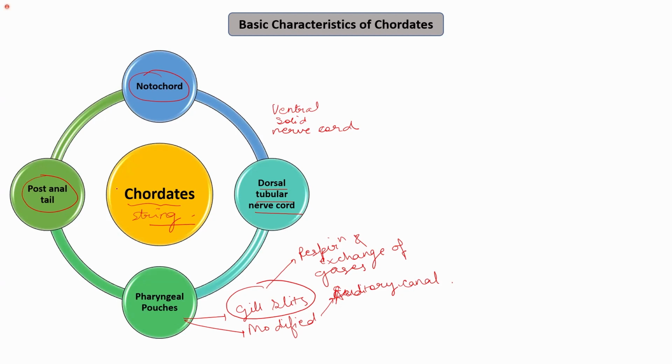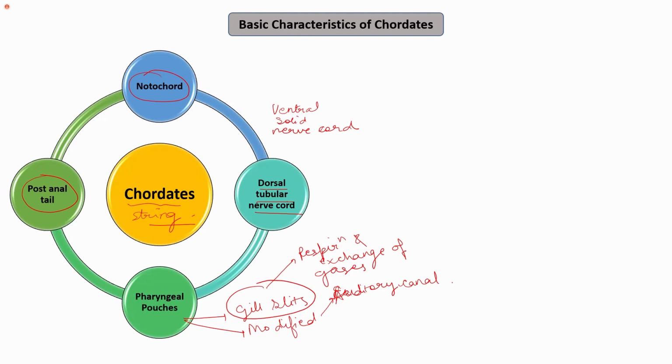We discussed that in chordates, all of these features must be present in at least one stage of their life. They might not be present in every stage. It might be the case that the notochord is present only in the embryonic stage but not in the adults, or in some cases the notochord is present in the embryonic stage but is modified into some other form, for example the vertebral column in vertebrates.